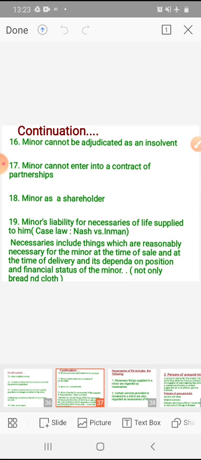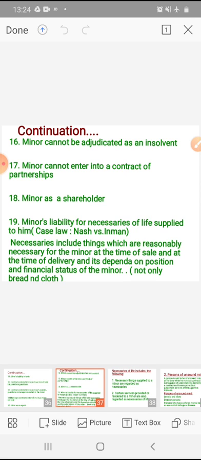So a minor cannot enter into a contract of partnership. He cannot become a partner, but as per the agreement, he has a right to such share of property and profits of the firm as may be agreed upon. If there is an agreement, he can take the profit or the benefits from the partnership firm, but he cannot take any part in the management of the partnership firm, and he is not liable for any losses of the partnership.